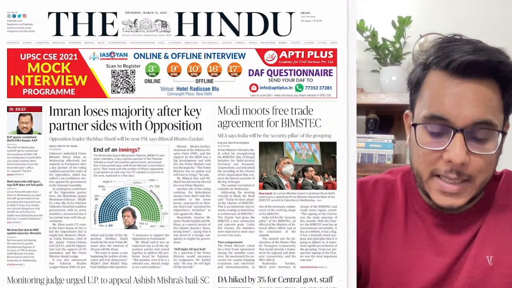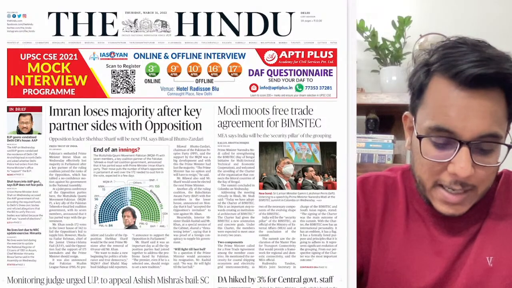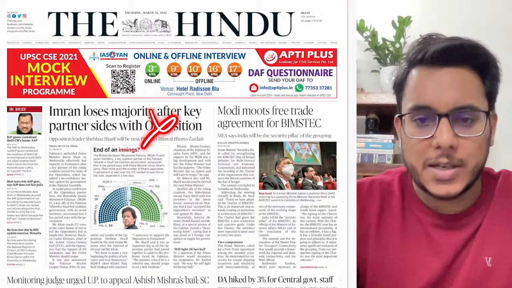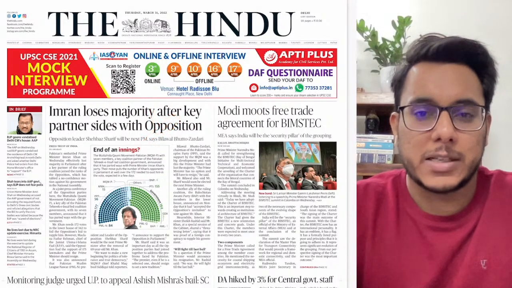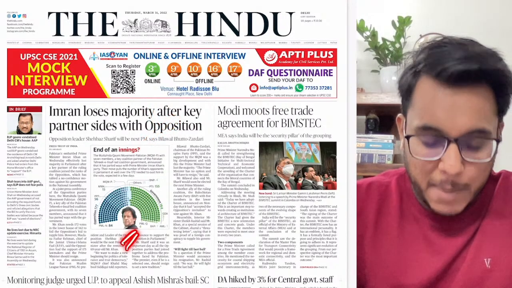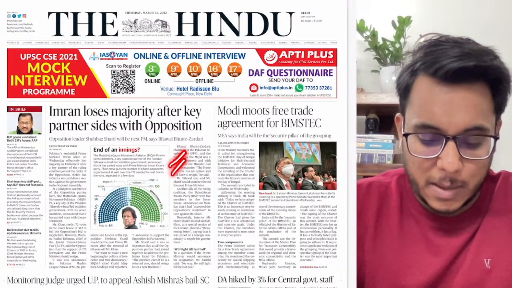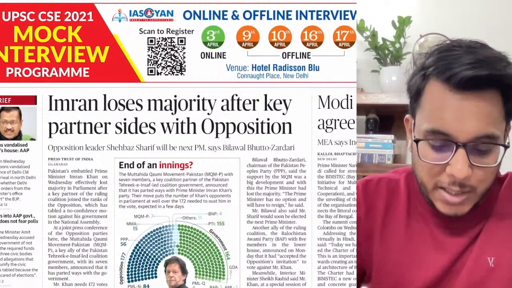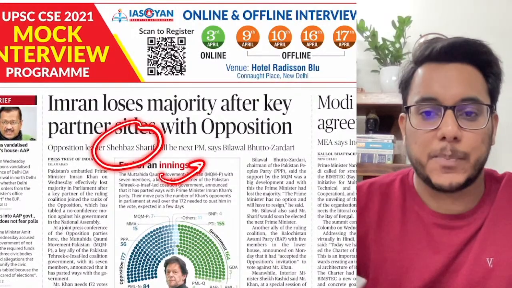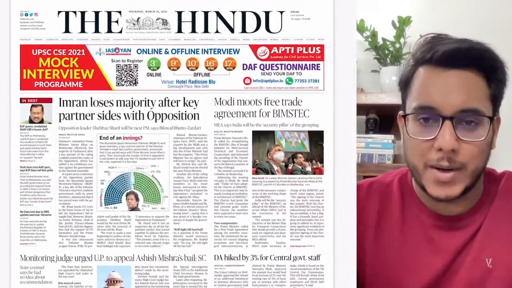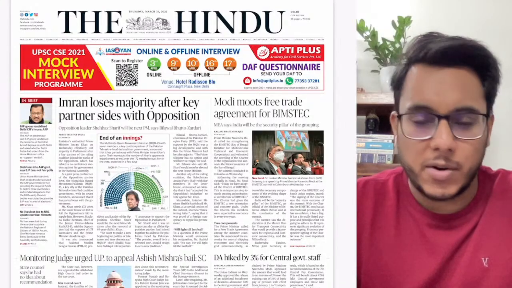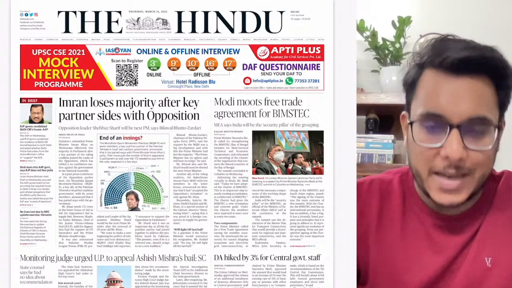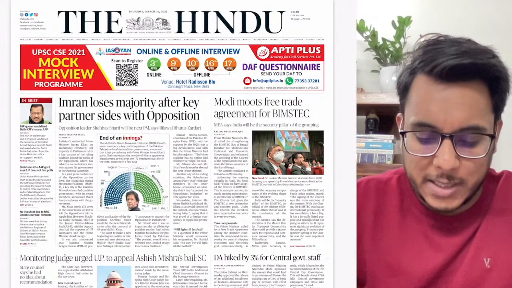So here you can see page number 1 and the first article, Imran Khan loses majority after key partner sides with opposition. Now the article is not relevant for our examination. Fine. So the Prime Minister of Pakistan has lost his majority and now the new Prime Minister will be chosen, and the opposition leader Shehbaz Sharif will be the next PM in Pakistan. However, this political crisis was going on for a considerable time, and now it has further culminated. No need to go too much into detail.